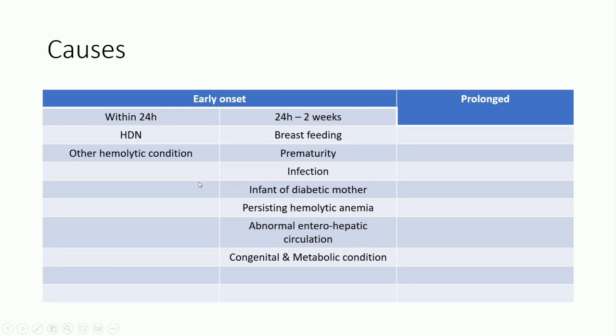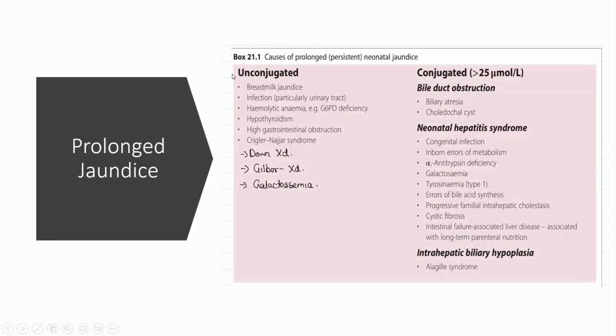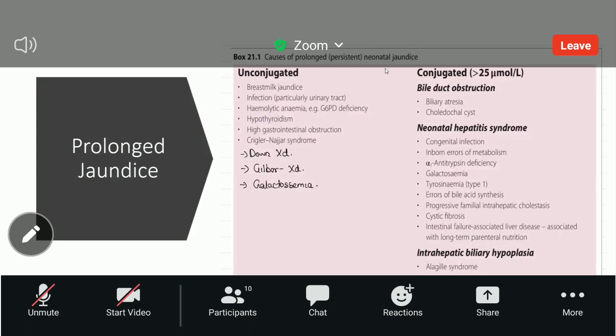Whatever causes I have mentioned within the category of early onset jaundice are due to indirect bilirubinemia. Prolonged jaundice, again, we can classify into 2: unconjugated and conjugated. Unconjugated means indirect, and conjugated means direct. That is the classification.